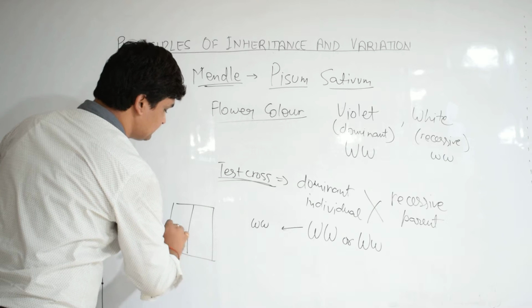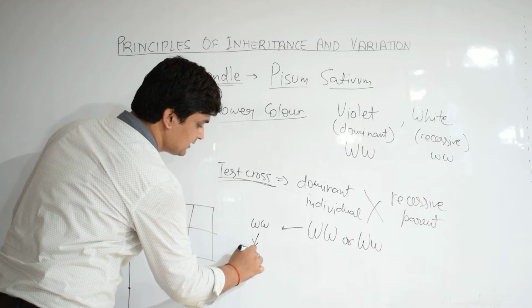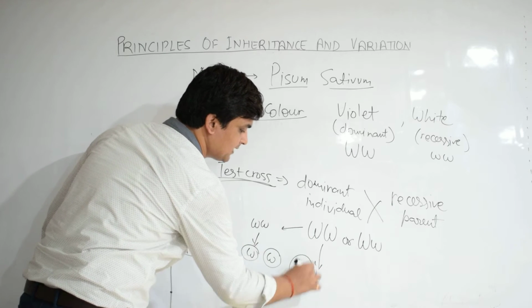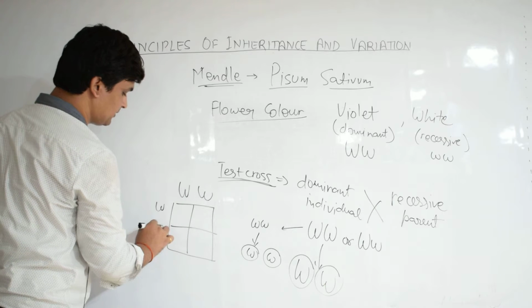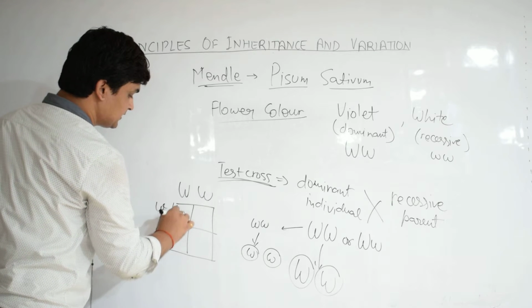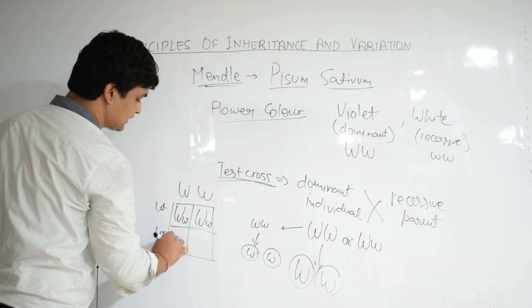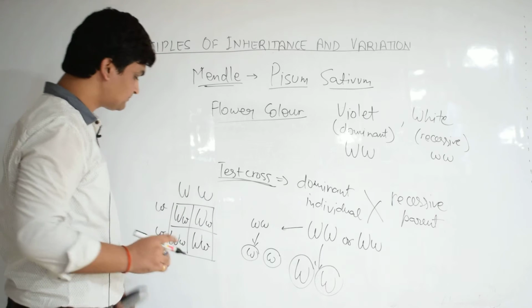We get two types of gametes from this parent, and from this type of gamete also. We can write it here, no problem. This will be capital W small w, capital W small w, and same here.